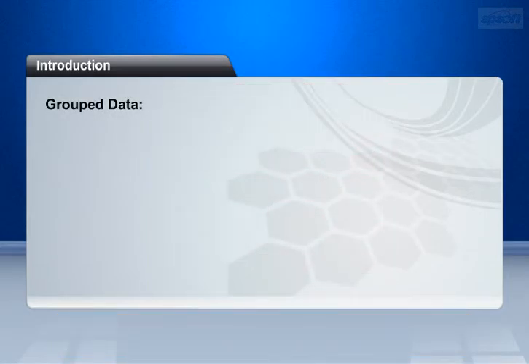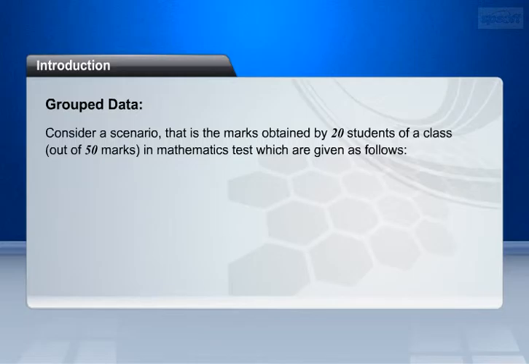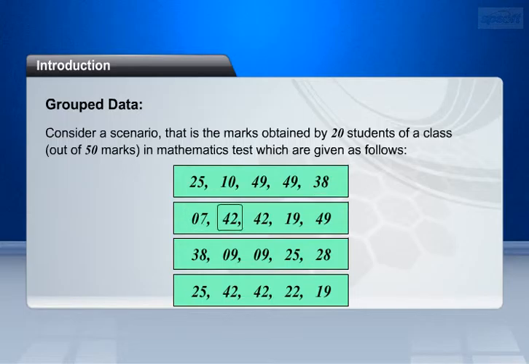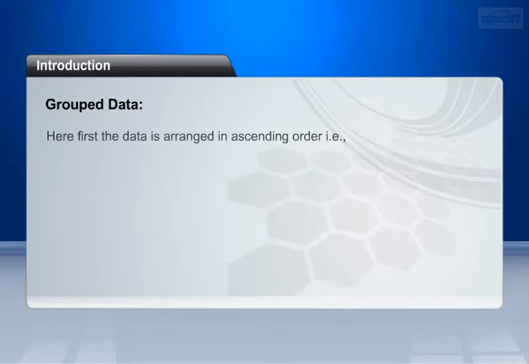Now we shall see group data. To understand group data, we consider a scenario, that is, the marks obtained by 20 students of a class, out of 50 marks, in a mathematics test, which are given as follows: 25, 10, 49, 49, 38, 7, 42, 42, 19, 49, 38, 9, 9, 25, 28, 25, 42, 42, 22, 19.